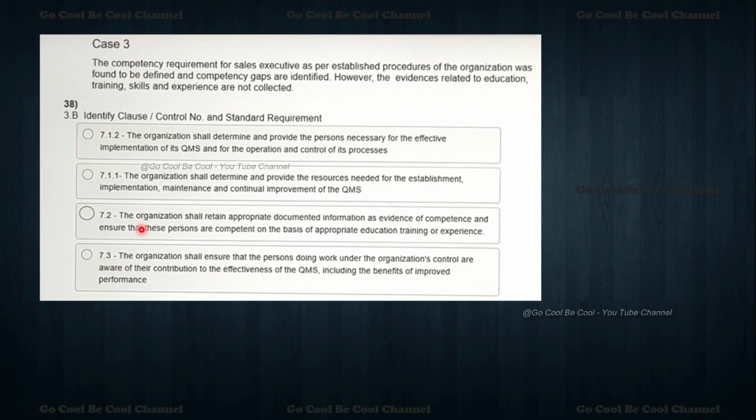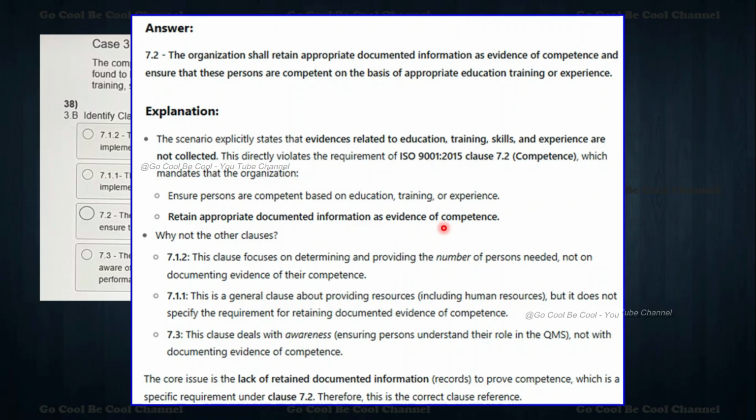Clause 7 talks about support. 7.1 talks mainly about providing all the necessary resources, 7.2 about people being competent, and 7.3 talks about awareness, explaining how people can help. That is the main thing. 7.1.2: organizations shall determine and provide the persons necessary for the effective implementation, establishment, implementation and maintenance. The organization shall retain appropriate documented information as evidence of competence and ensure that these persons are competent. Now the answer is supposed to be 7.2.